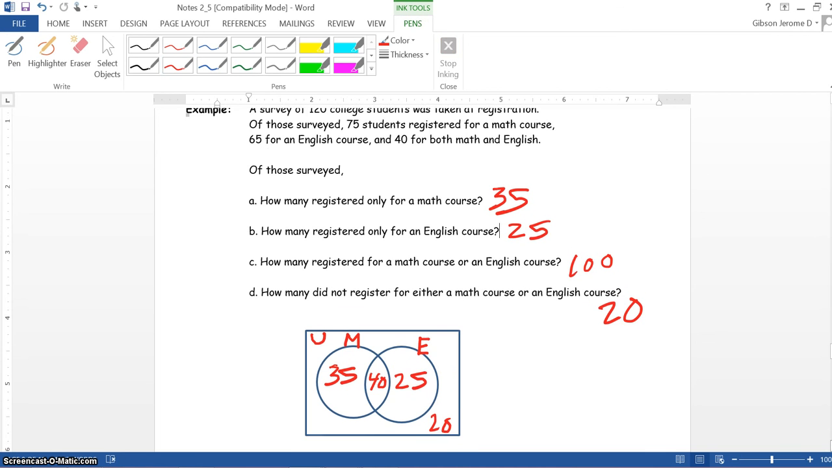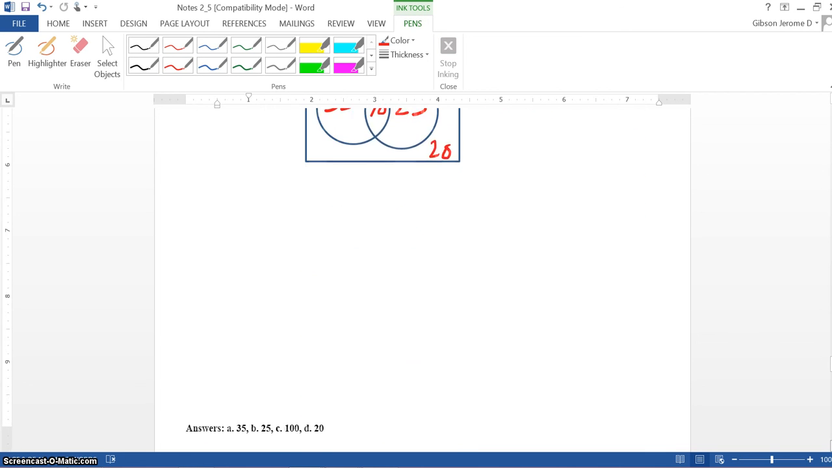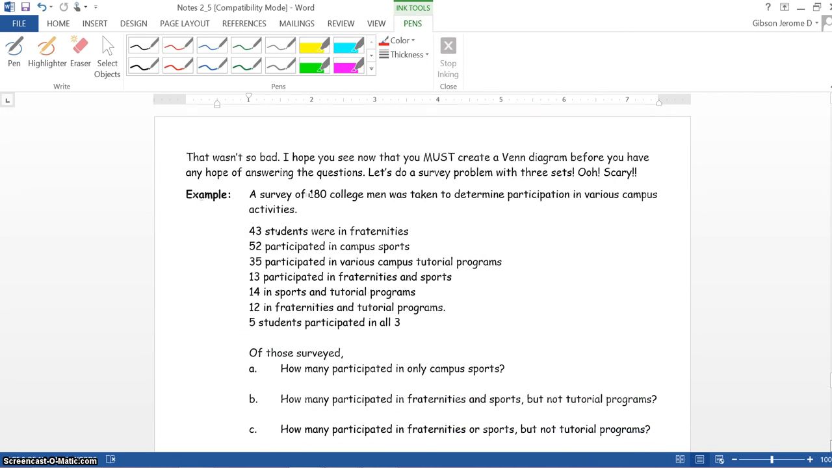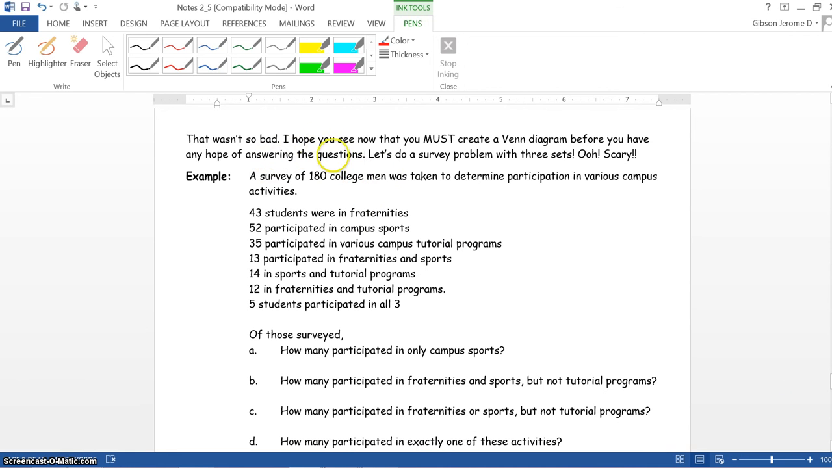Okay, now we scroll down to the next example. We have here, that wasn't so bad. I hope you see now that you must create a Venn diagram before you have any hope of answering the question. Let's do a survey problem with 3 sets.